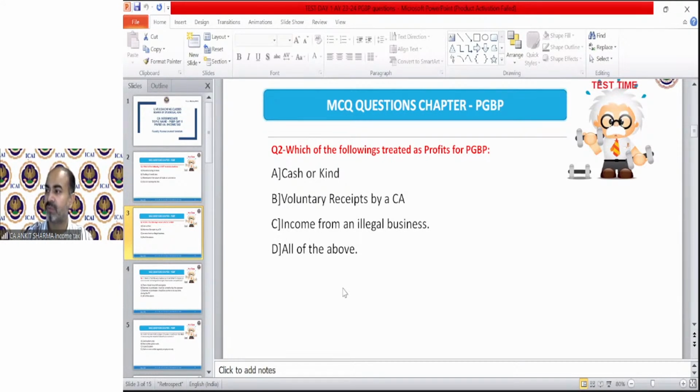Miss Bhumika is saying A. No, A is a wrong answer. We discussed the definition of profit, that profit can be in cash or kind, it does not matter. So most of you have sent me the correct answer, that is D. Rashmi is saying B. No, Rashmi, you are wrong.